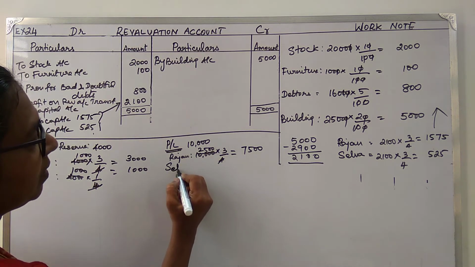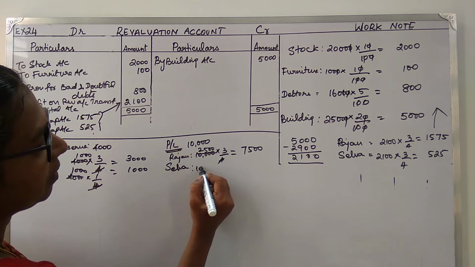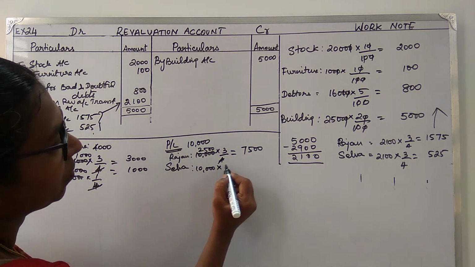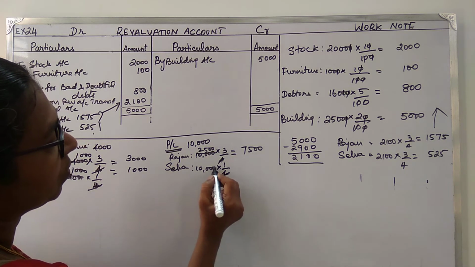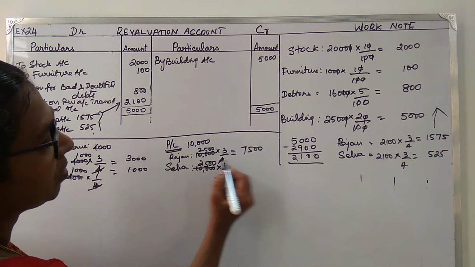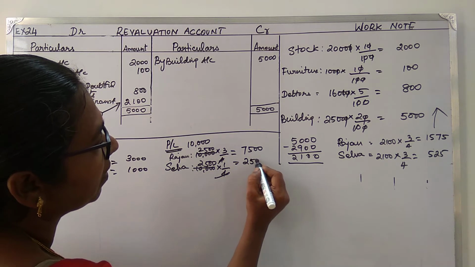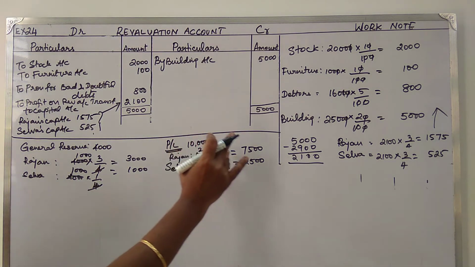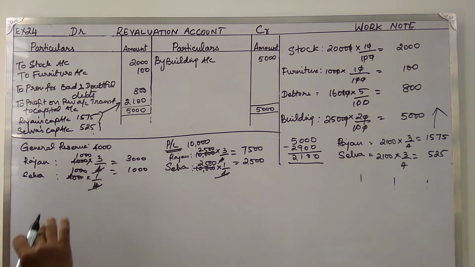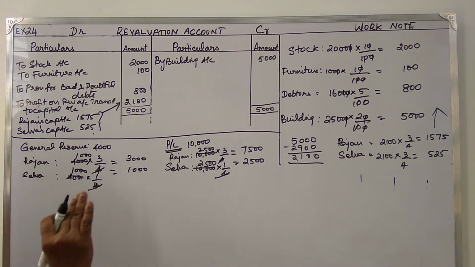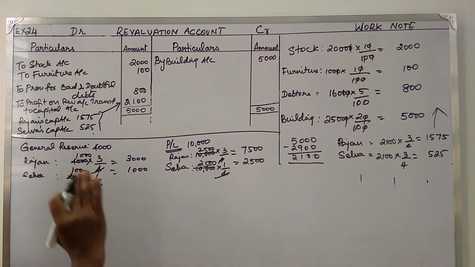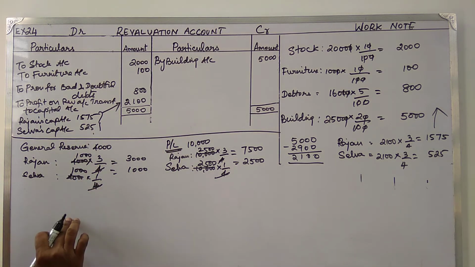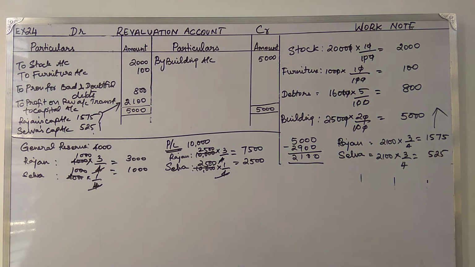And Selva, 10,000 into 1 by 4. So it is 2,500. Now this is a loss which has to be taken to the debit side of the capital account. So we have completed with revaluation. Now we are going to prepare the capital account of the partners.